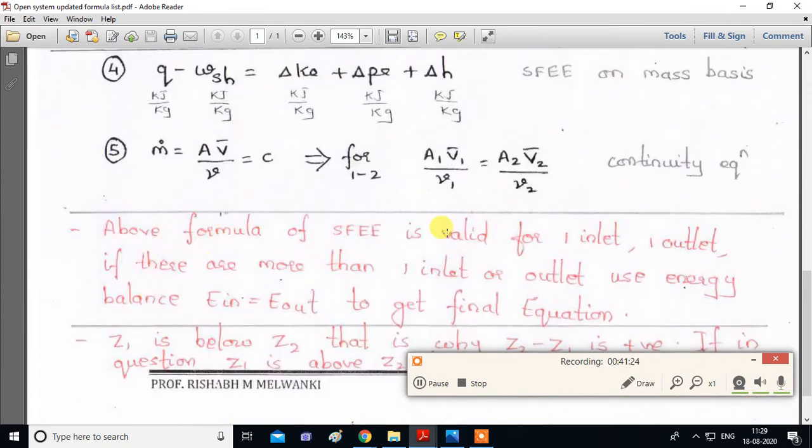So the formula is valid for one inlet and one outlet. If there is more than one inlet or outlet, use energy balance, energy in equals energy out, and get the final equation. Is this clear?